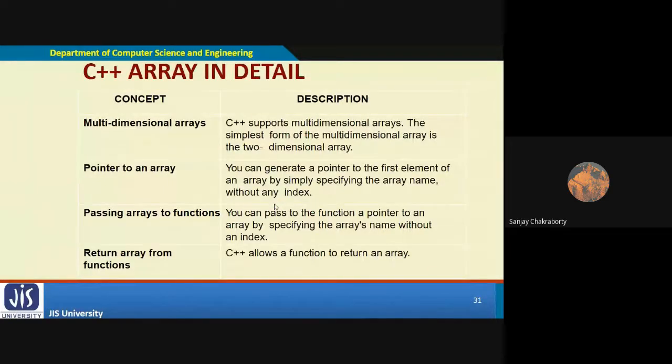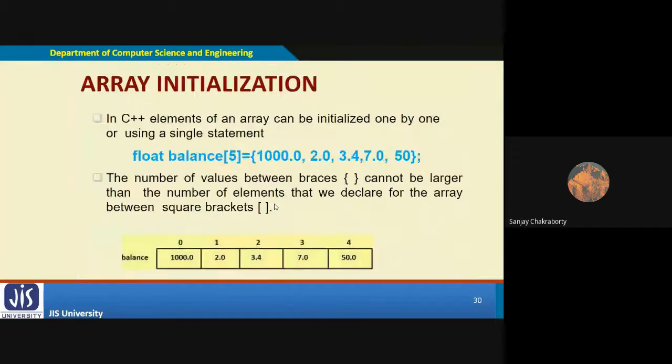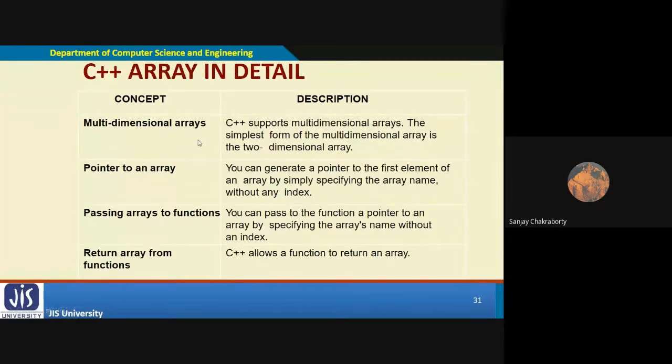These are the array initializations. What are the concepts related to arrays in C++? C++ supports multidimensional arrays, just like C. The simplest form of multidimensional array is a 2D array. C++ also supports pointer to array: you can generate a pointer to the first element of an array by simply specifying the array name without any index, similar to C. C++ also allows a function to return an array, and to pass an array to a function with the help of pointers.